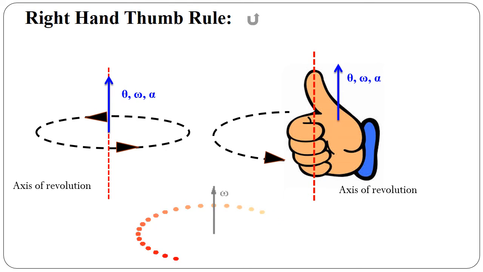Is that clear? So what is the right hand thumb rule? If the axis of revolution is held in the right hand, then the curled fingers indicate the direction of circular motion and the outstretched thumb indicates the direction of angular displacement, angular velocity and angular acceleration. Have you got the concept of angular displacement and the right hand thumb rule? So let's move to the next point, that is angular velocity.